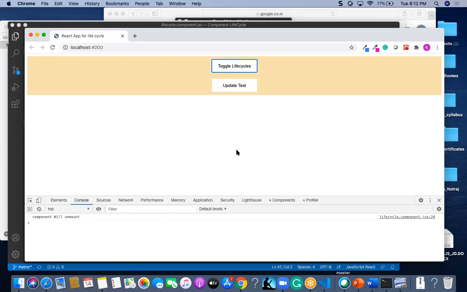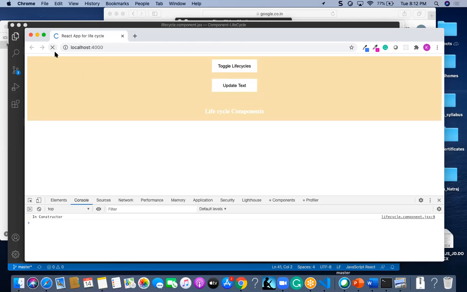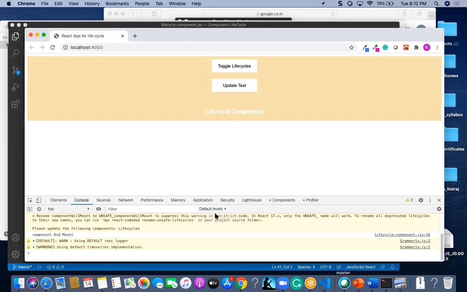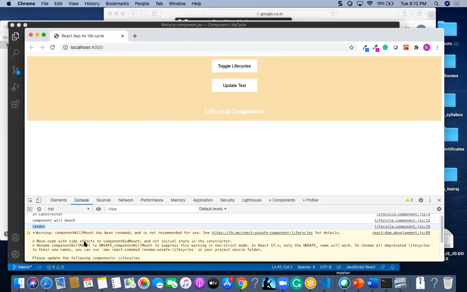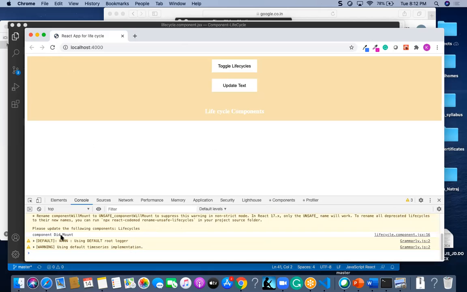So component will mount, okay, and if I click on this update, one second, okay. See, at the very first point of time, I will find this constructor and component will mount, and it will go for render, and it will go for component did mount.